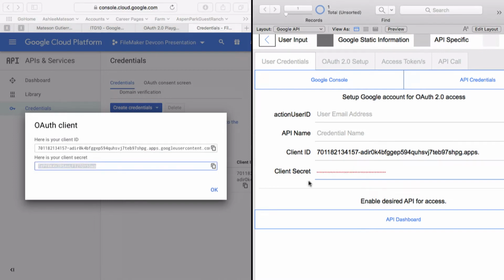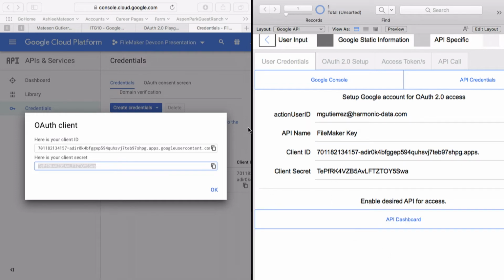One day I was banging my head against the wall because I could not figure out why it wouldn't work, and I got these things swapped. So don't swap those. All right, for your action user ID, the user email address has to be exact. Looks right. Credential name. Now API, the name, this is not used, but I just put it here for my personal preference, just so I know which one I'm working with. Because the idea with this file is that you could use this as a test file, practice with multiple APIs, and if you have multiple projects, you would use multiple API keys. So I'm just going to call this FileMaker Key.